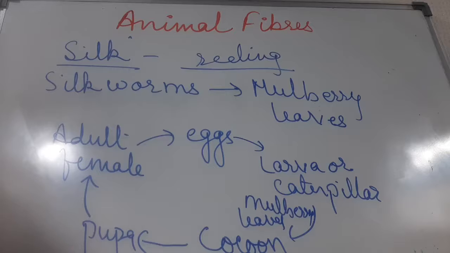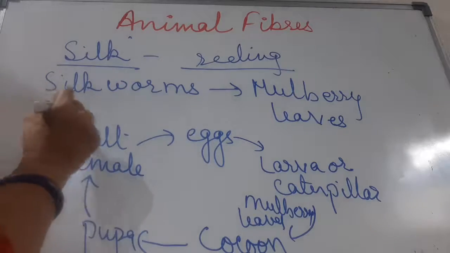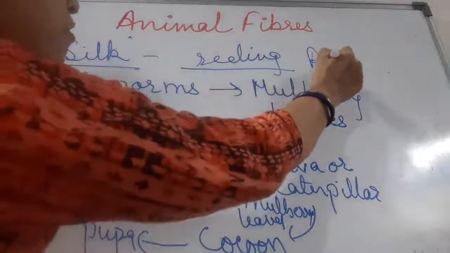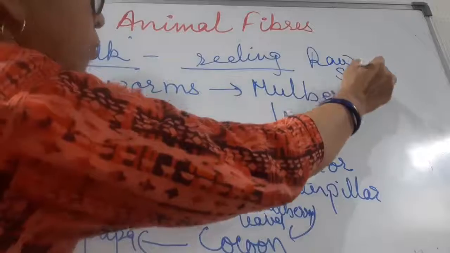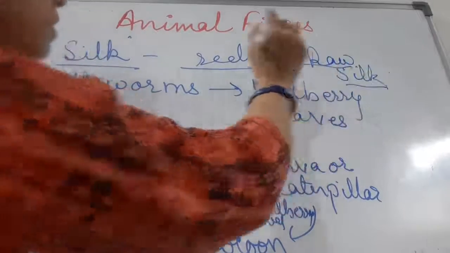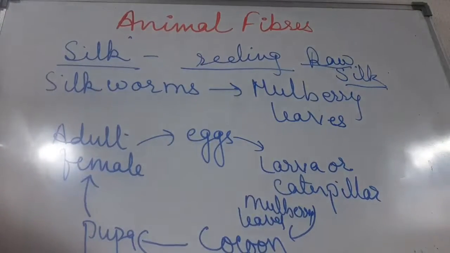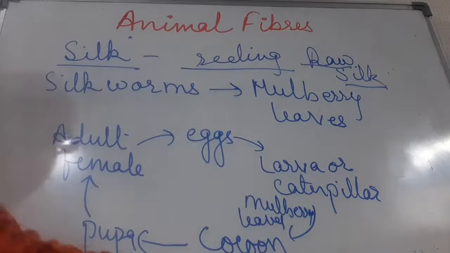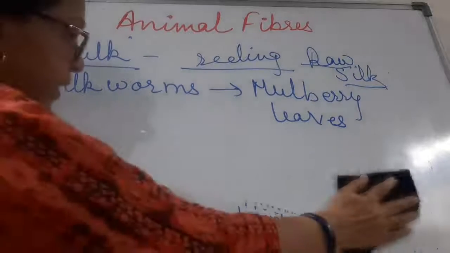This is then combed with a number of other similarly twisted filaments to make a thread. This thread is known as raw silk. Now this raw silk is supplied to the places where it is woven into silk cloth by the weavers. This is how we get silk.